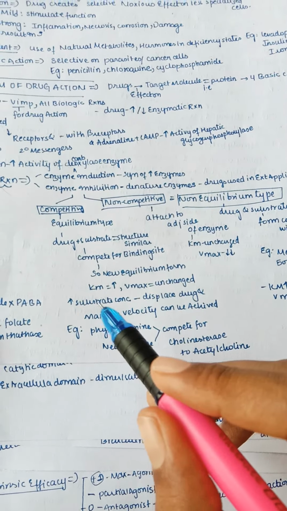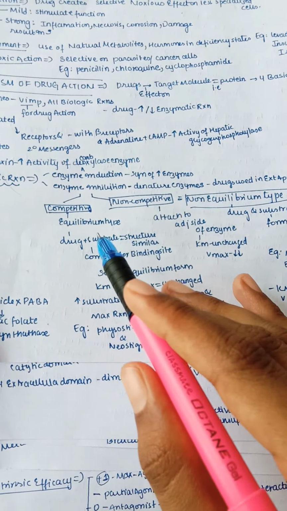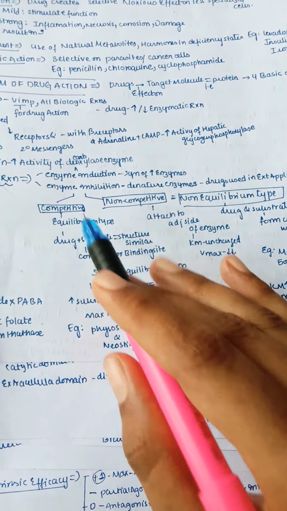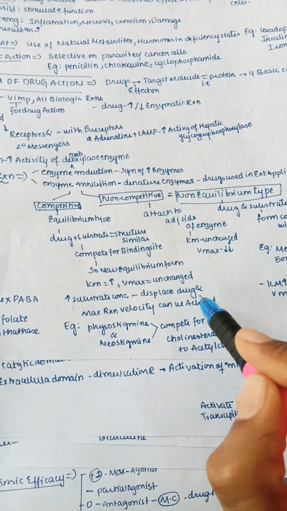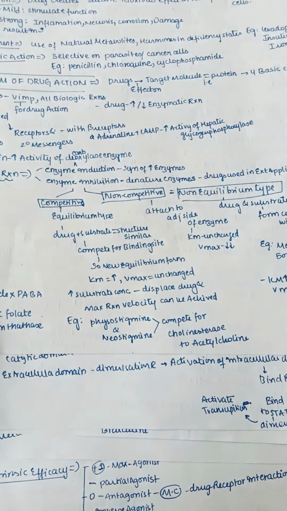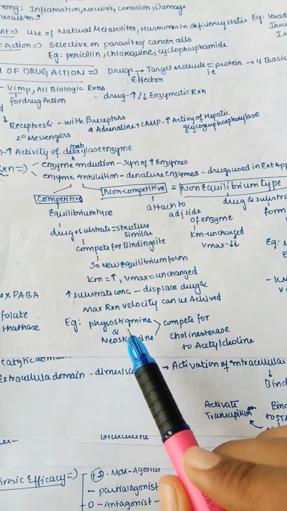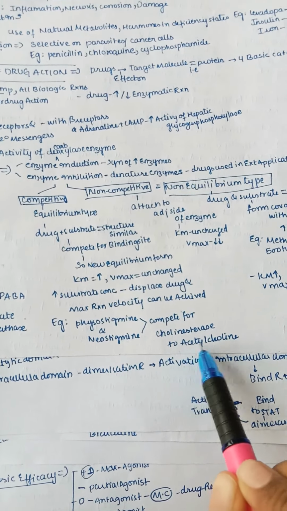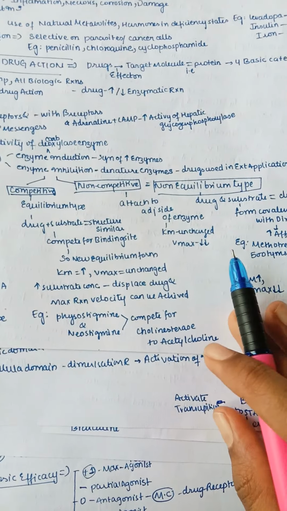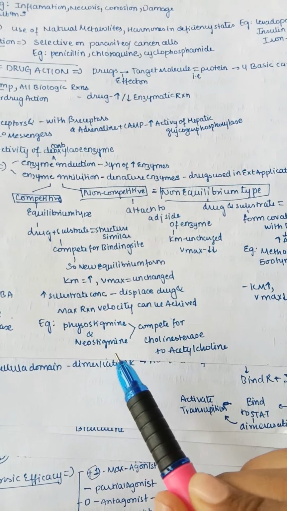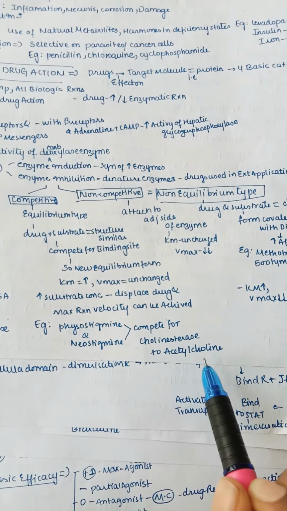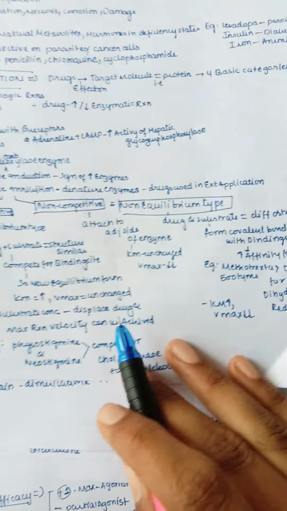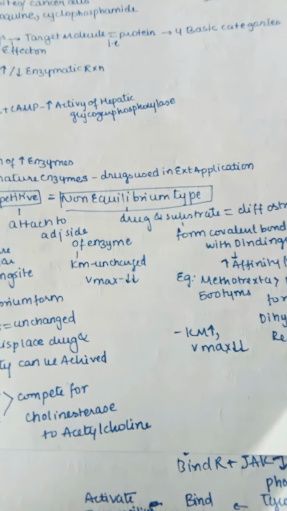That is, if we increase the substrate concentration, as we said, drug and substrate are fighting for the same thing, so if we increase only the substrate concentration, then it displaces the drug and maximum reaction velocity can be achieved, right? For example, you can take physostigmine and neostigmine. Both are competing with acetylcholine to bind with cholinesterase. That's it. So next let us see the non-equilibrium type.